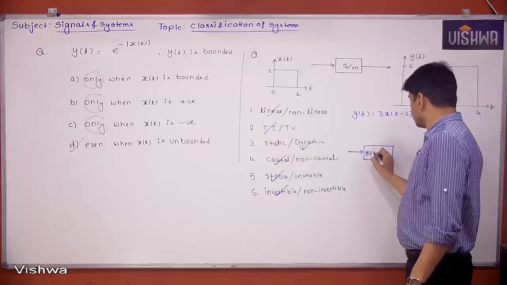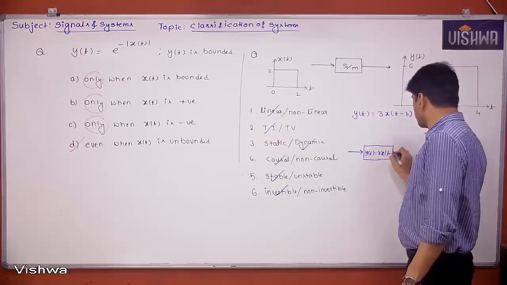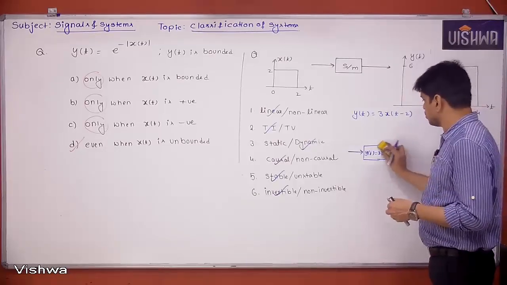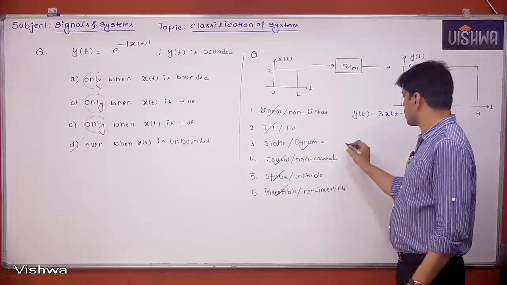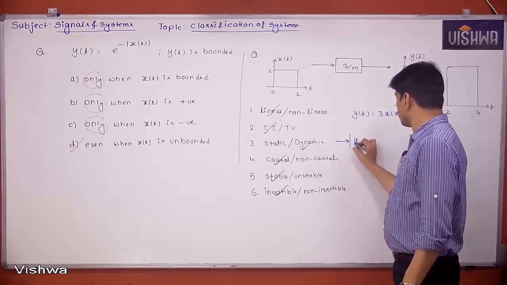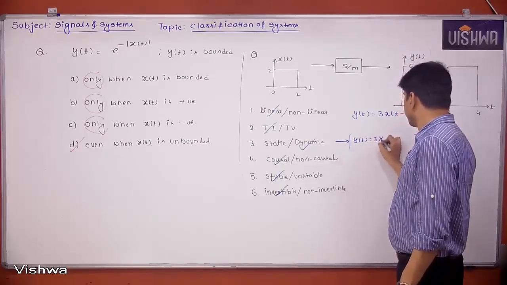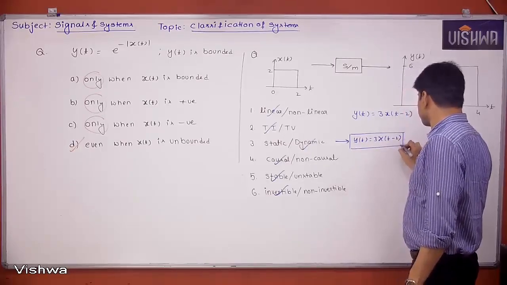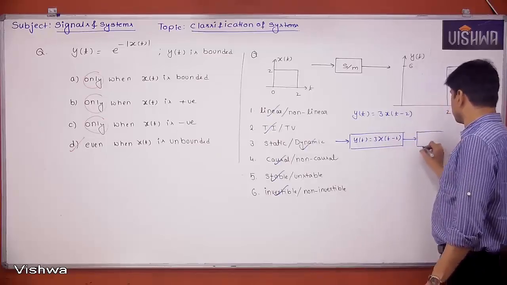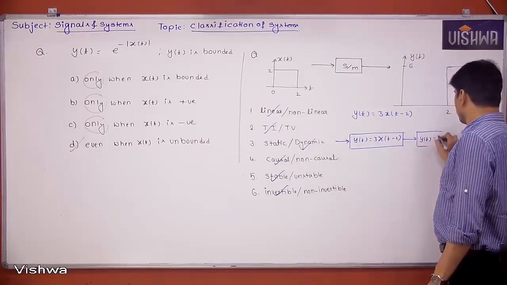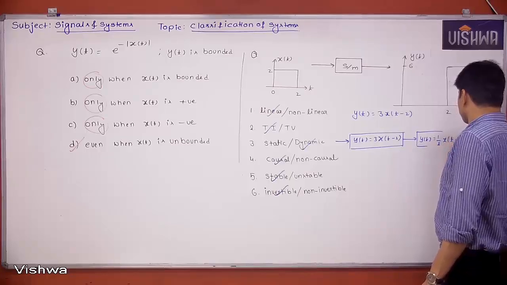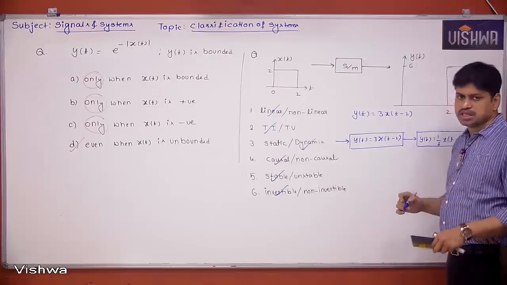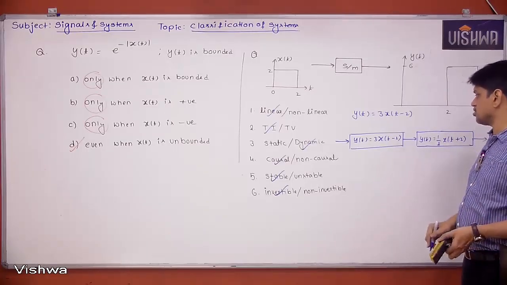y of t is equal to 3x of t minus 2. For this system, what is the inverse system? Which is nothing but y of t is equal to 1 by 3 x of t plus 2. That means we have to advance the signal. Then we can say the system is an inverse system. This is an invertible system. Clear? Take it.